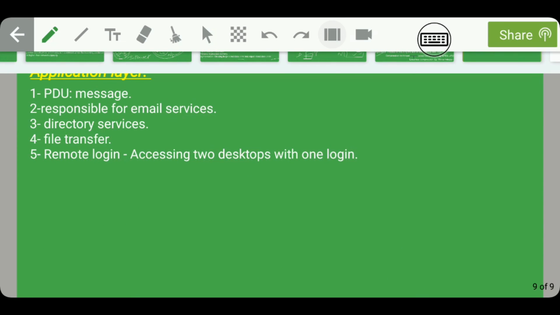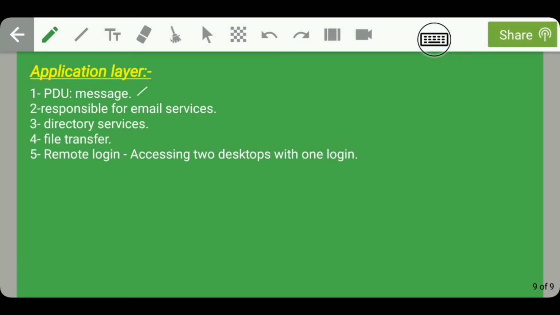Guys, moving on, next layer of OSI reference model is application layer. So the data format supported by application layer is again message. Guys, this application layer is responsible for email services. Guys, this email services means that are we able to create mail, forward mail or delete mails. Whatever work we want to do with respect to a particular mail, all of them comes under email services. So this application layer is responsible for these types of email services.